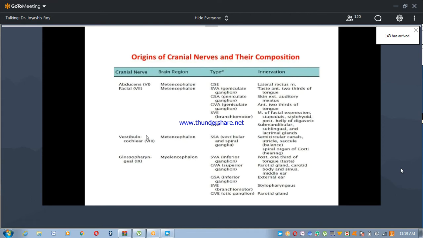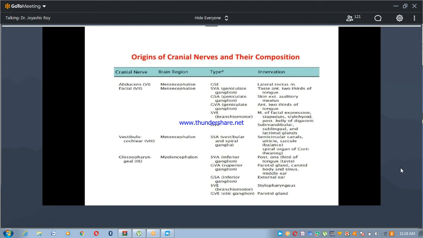muscles. The trochlear, trigeminal, I am not going through details. You can see them in these books. The abducens nerve from the mesencephalon, facial from the mesencephalon, vestibulocochlear also from the mesencephalon, glossopharyngeal from the myelencephalon. And the general somatic efferent, special visceral efferent, and vestibulocochlear, special somatic afferent. You can see these tables in your books.